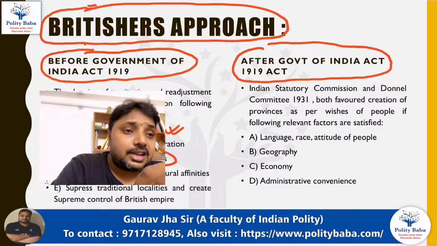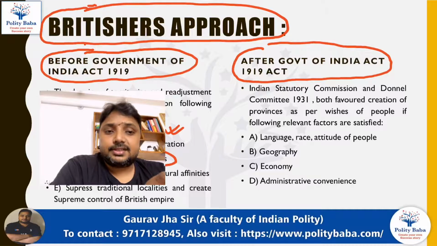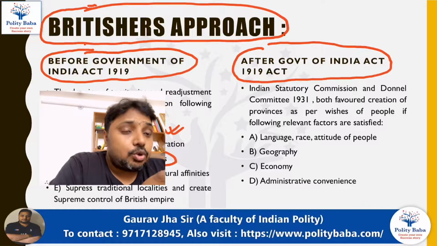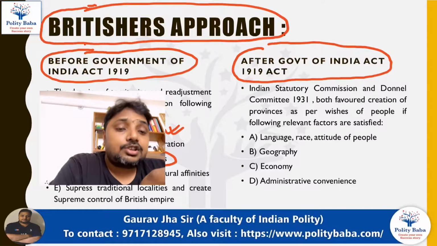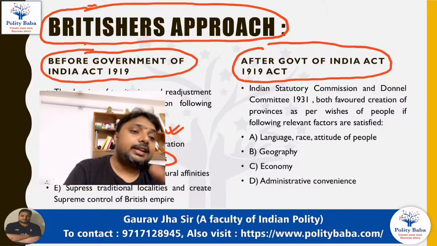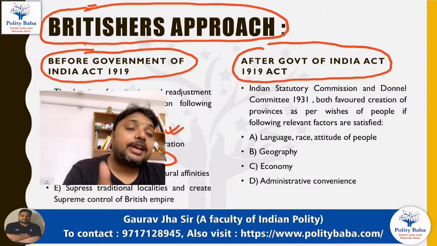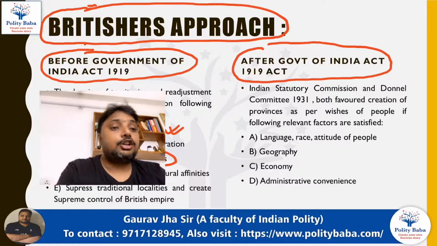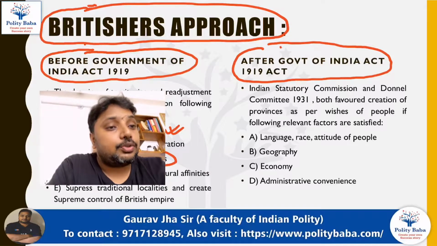Hence, in this regard, the Britishers always favored the creation of the provinces as per the wishes of the people, and said that going forward, whenever India becomes free, then India should try to make new provinces. That means new India should have new provinces.